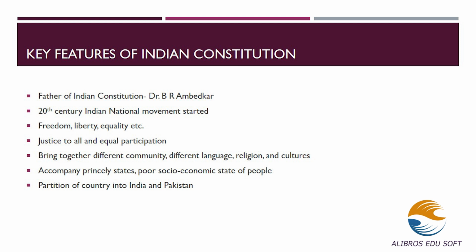The Constituent Assembly made a complete plan of bringing together different communities, people, cultures, religions, etc. Princely states and the poor socio-economic state of people were also addressed during the formation of our Constitution. Partition of our country into India and Pakistan also happened during this period.